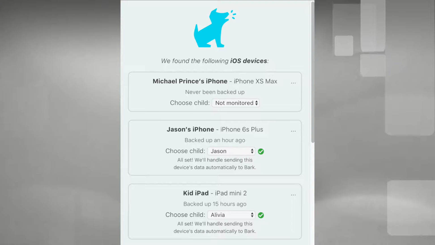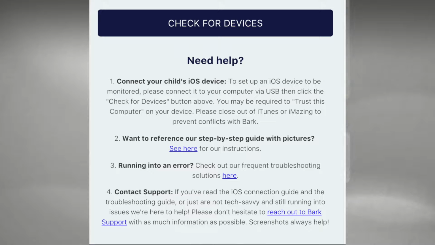We as a family signed up for Bark. We've been monitoring our kids' usage of Spotify and Messenger, and I have a few things to say about what we've experienced. First of all, Bark seems like it would be really easy to set up using the Android app. Now, we have iPhones in my house, and so we had to go through a few more hoops to get it to work properly. You have to download Bark software onto your main family computer and then connect your phones to that computer. Allow it to back up in iTunes, and then Bark takes over from there, monitoring lyrics, messages, and social media usage.